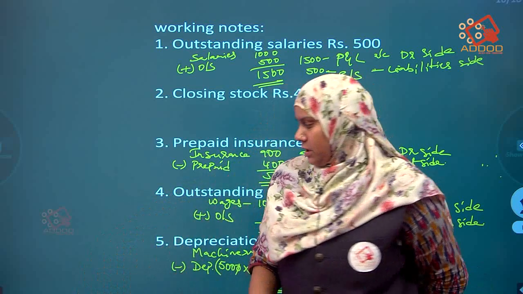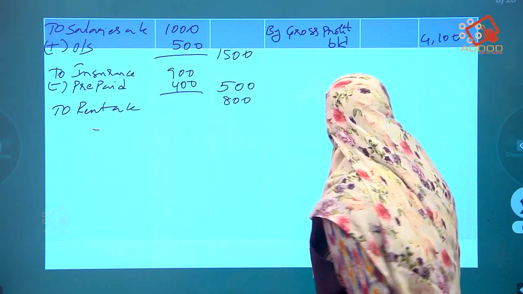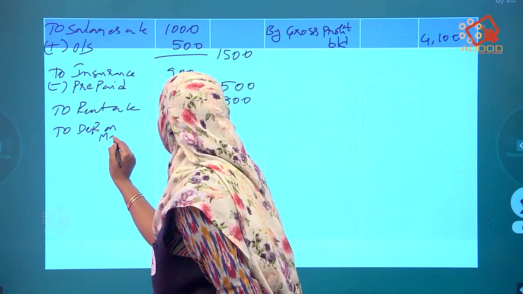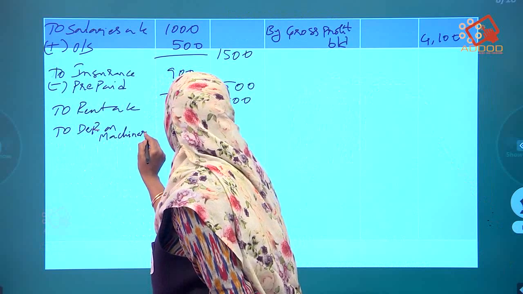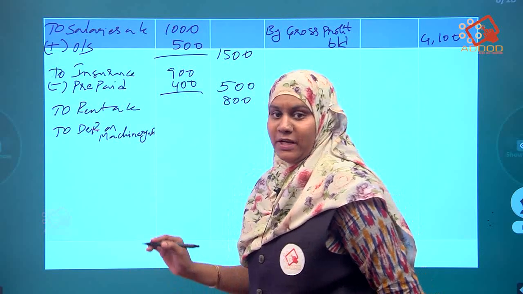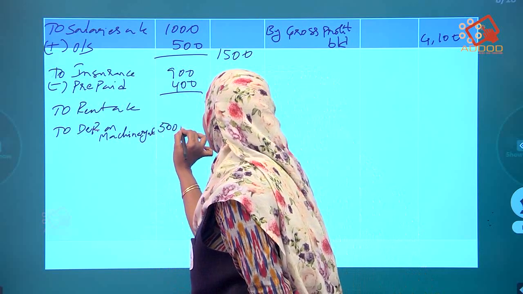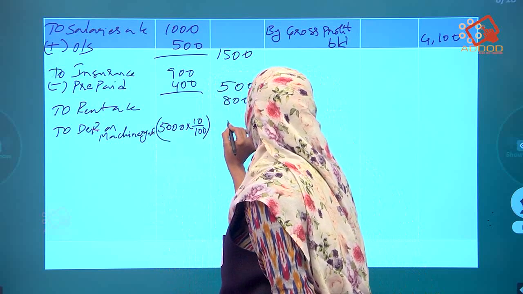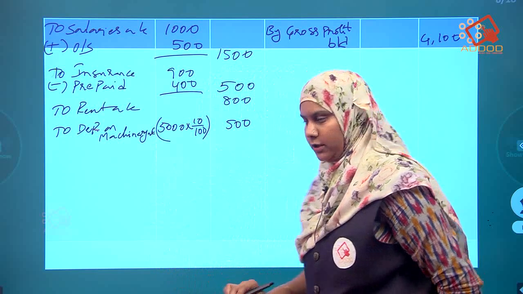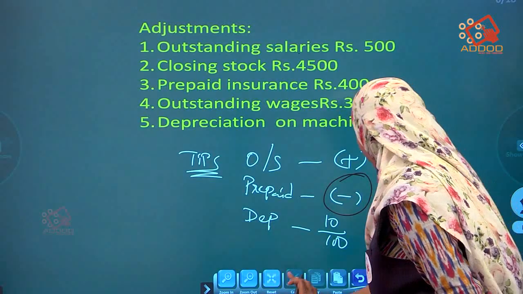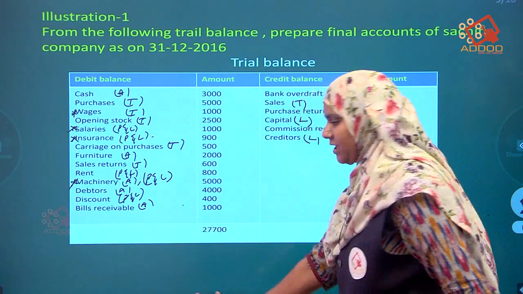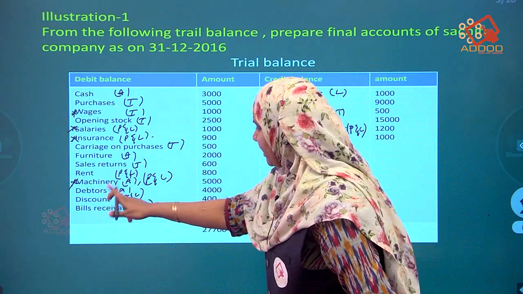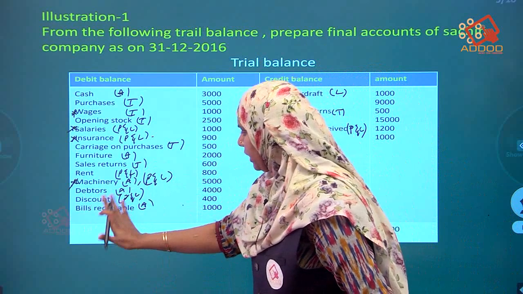First it will get in the P&L account, so post it to depreciation on machinery account. What is the depreciation we got? 5,000 into 10 by 100, we get 500 in the outer column. So this is the process you have to do in the solution. If you work hard this much, you are going to get 20 marks. So it is not easy. Machinery over. Debtors will not come.